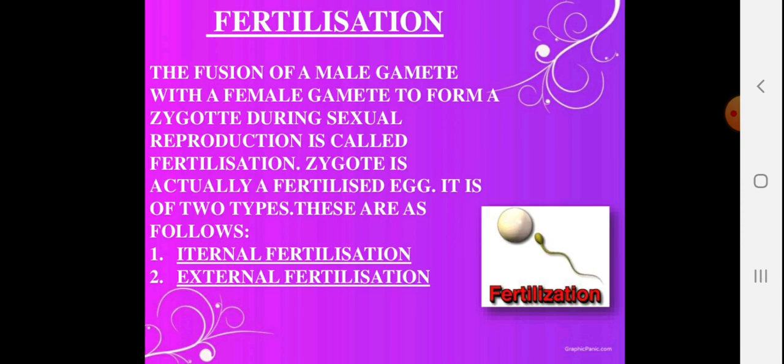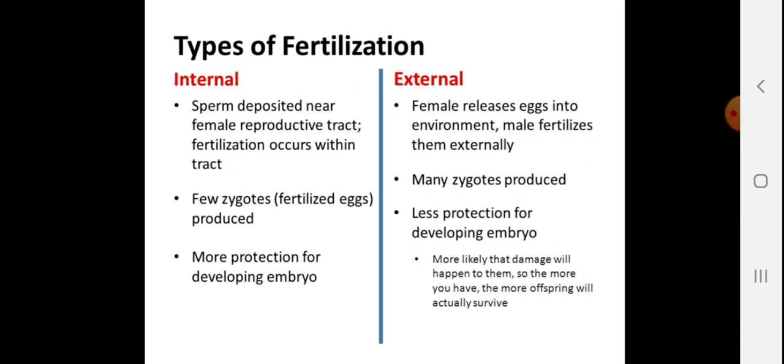Fertilization. You can see in the figure how sperm is trying to meet the egg. The fusion of male gamete with the female gamete, which is sperm to ova, to form a single cell zygote during sexual reproduction is called fertilization. Zygote is actually a fertilized egg. It is of two types: internal fertilization, which takes place within the body, and external fertilization, taking place outside the body of any animal.